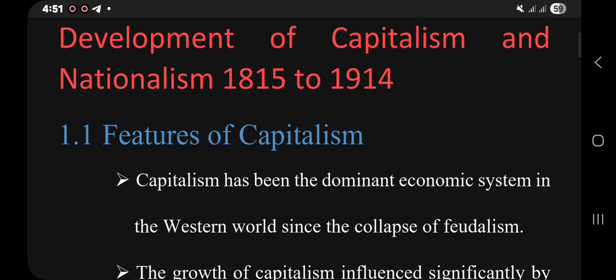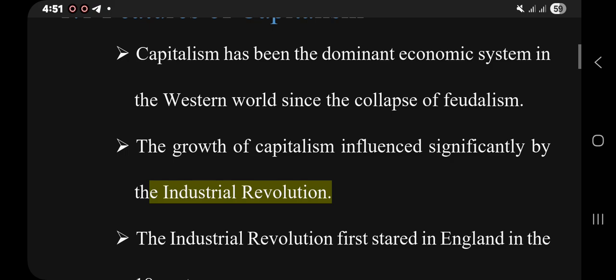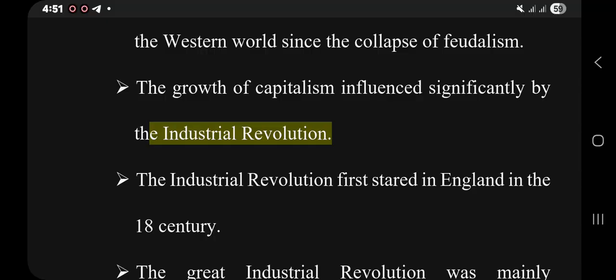Capitalism has been the dominant economic system in the Western world since the collapse of feudalism. The growth of capitalism is highly influenced by the Industrial Revolution. The Industrial Revolution is an economic revolution that for the first time started in England. Why?